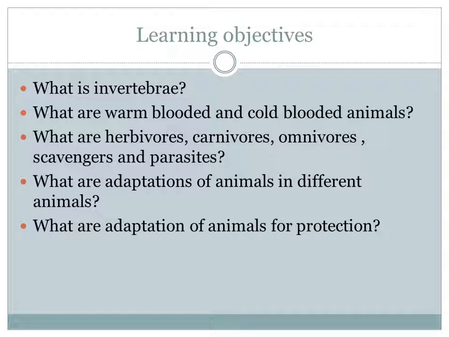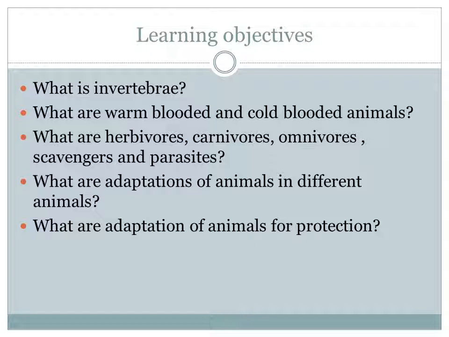Okay, so in learning objectives, we are going to learn what are invertebrates and what are warm and cold blooded animals. Third one, what are herbivores, carnivores, omnivores, scavengers, and parasites.